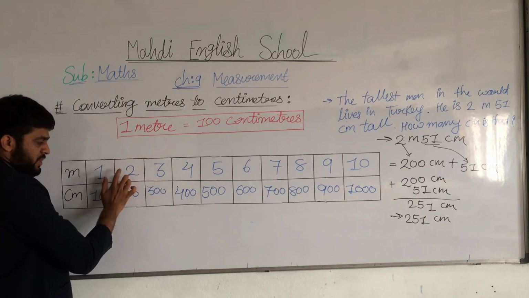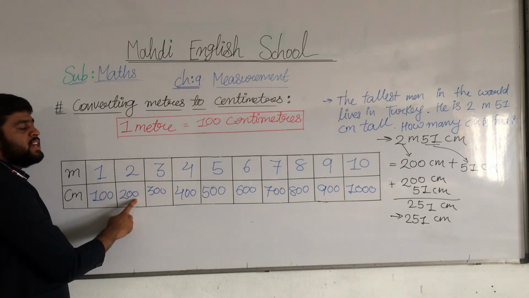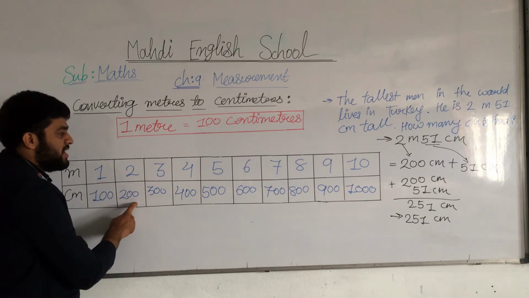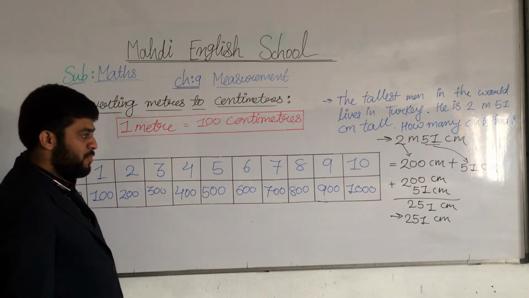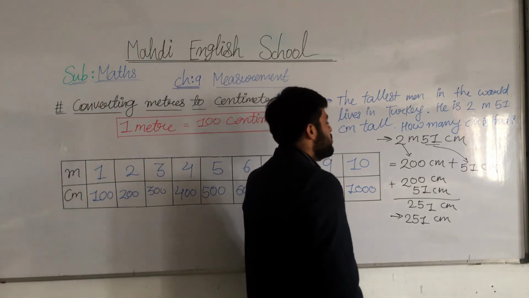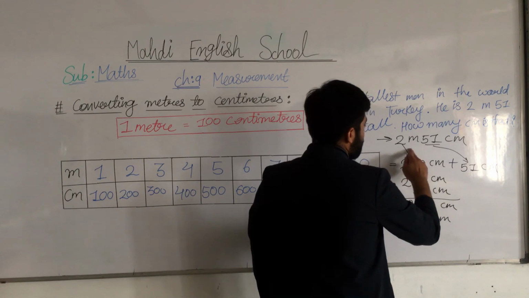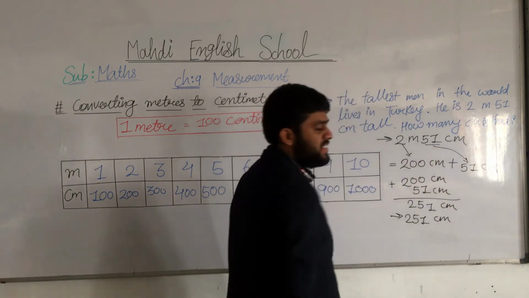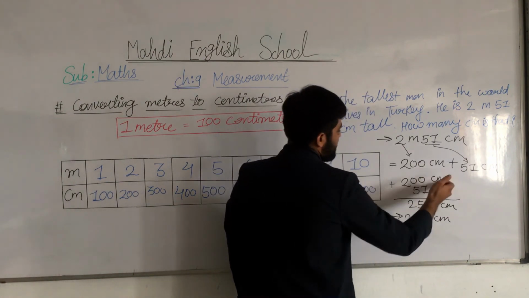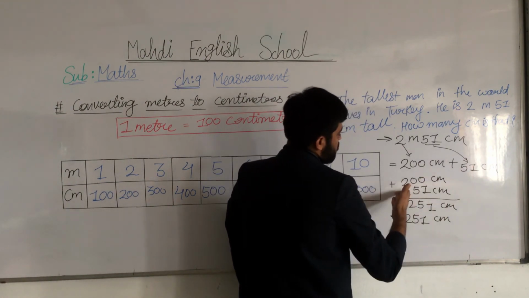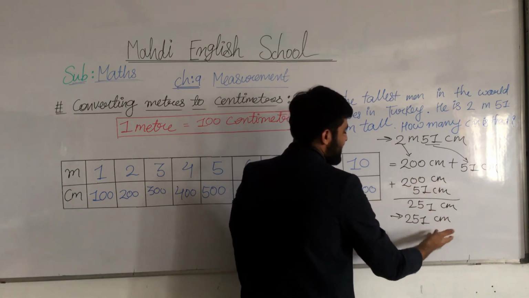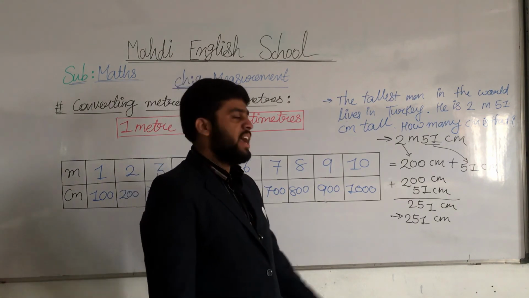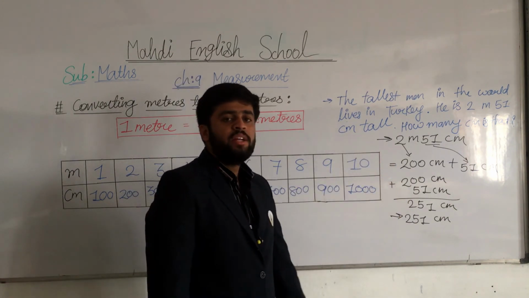Got my points? I hope you all understood. 2 meters is equal to 200 centimeters and 51 centimeters stays as it is. Now we write 200 centimeters plus 51 centimeters. So 251 centimeters is the answer. As like that we are going to solve all these sums.